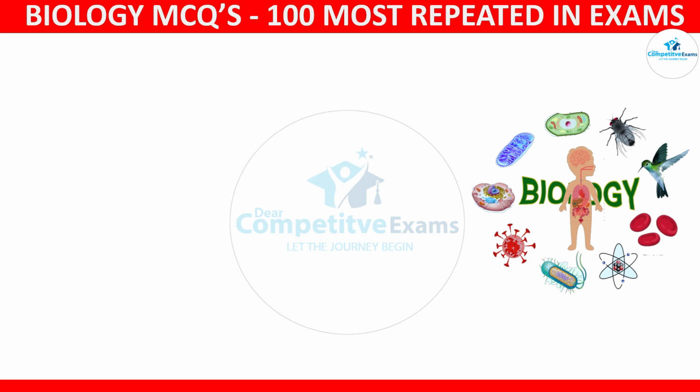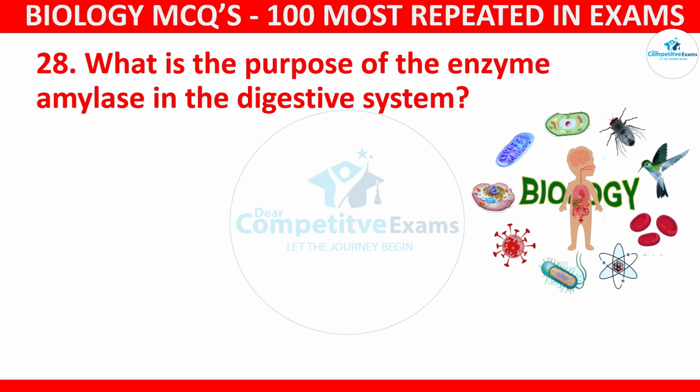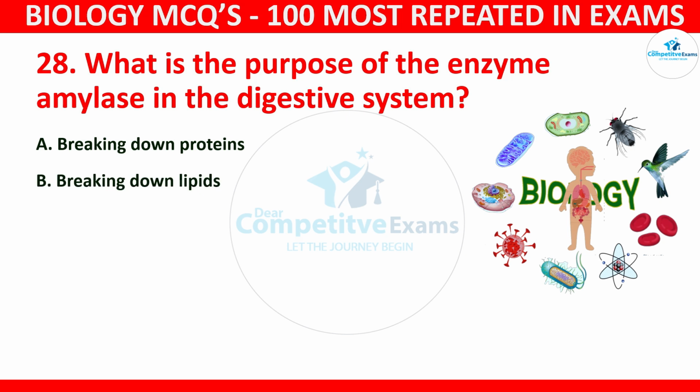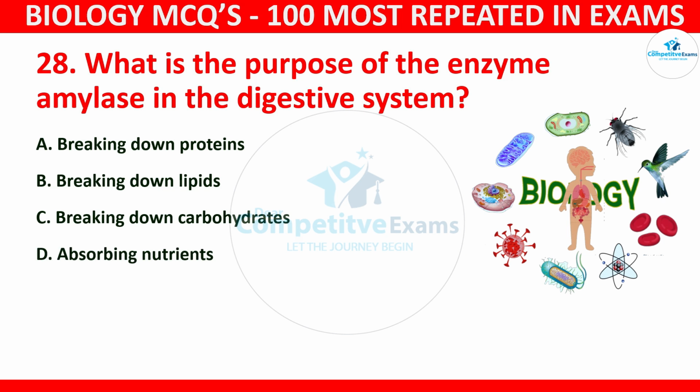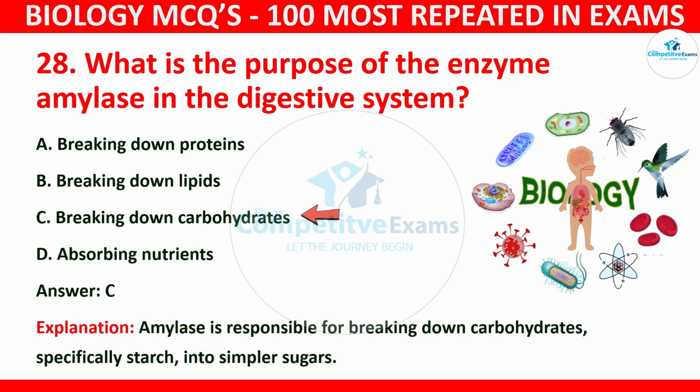Question number 28. What is the purpose of the enzyme amylase in the digestive system? Your options: breaking down proteins, breaking down lipids, breaking down carbohydrates, or absorbing nutrients. And the correct answer is C, and that is breaking down carbohydrates. Amylase is responsible for breaking down carbohydrates, specifically starch, into simpler sugars.